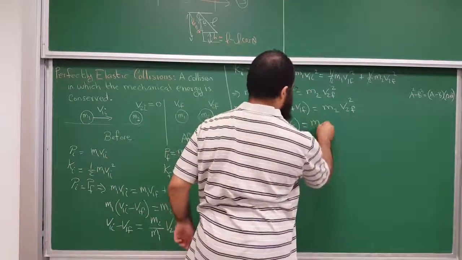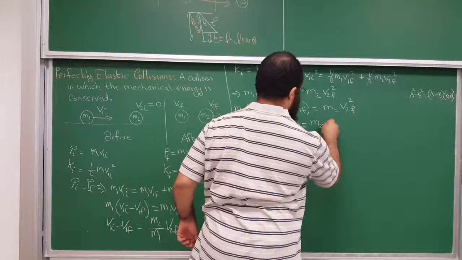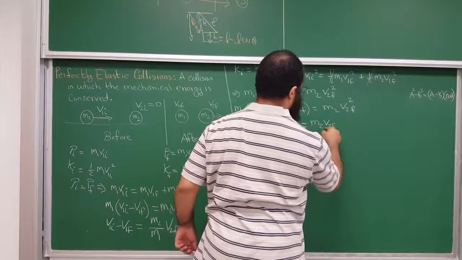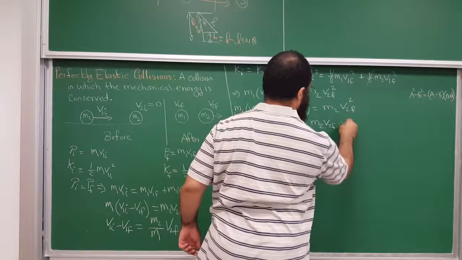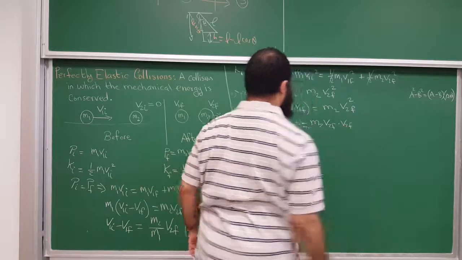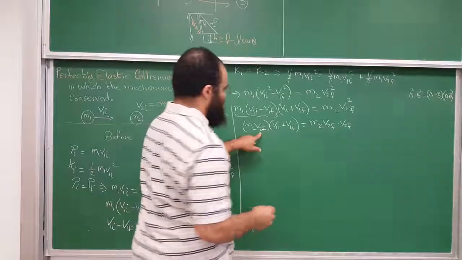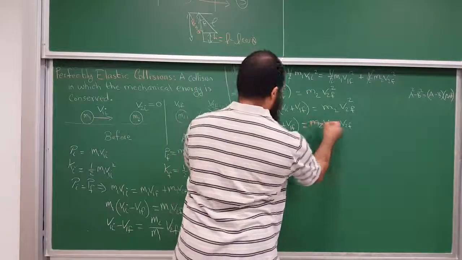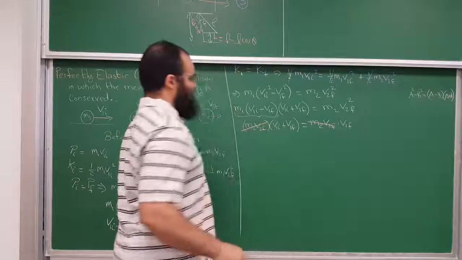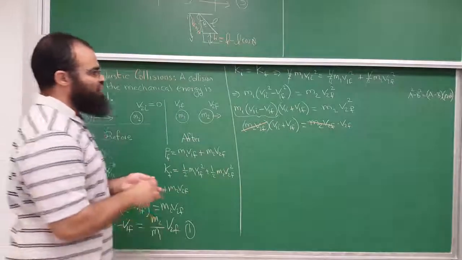I'm going to write V2 final squared as V2 final times V2 final. And the reason for that is M2 V2 final on both sides cancel.